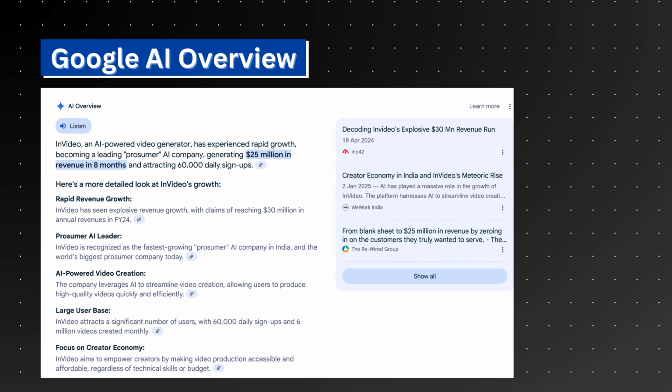Now you might be wondering, isn't Google doing the same thing with AI overviews? And you're right, Google AI overviews and Perplexity are a very similar concept, but there are some key differences. Google's answers are based on its search results, whereas Perplexity actively researches the web, including social media, academic papers, industry reports, and much more, which Google doesn't. In my experience, Perplexity's answers are more structured, more comprehensive, and the best part, it cites all the sources pretty well. And with a deep research feature, Perplexity can go very, very in depth.